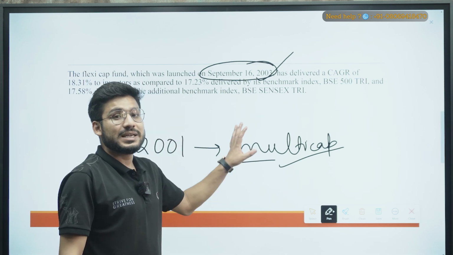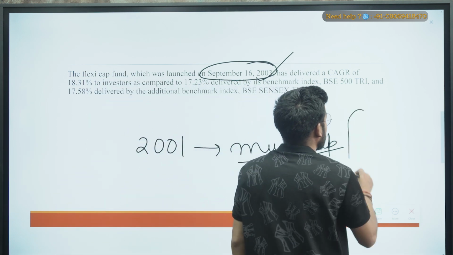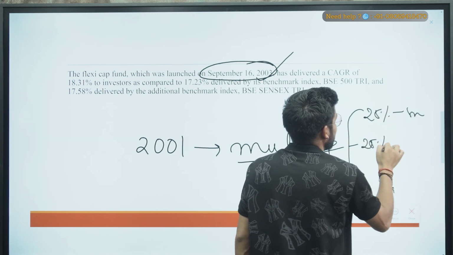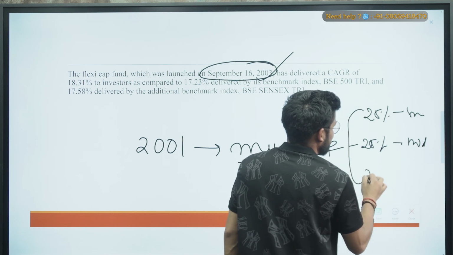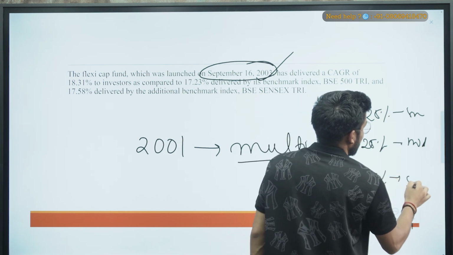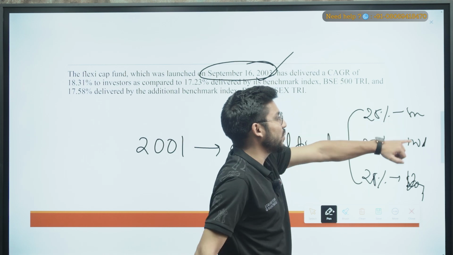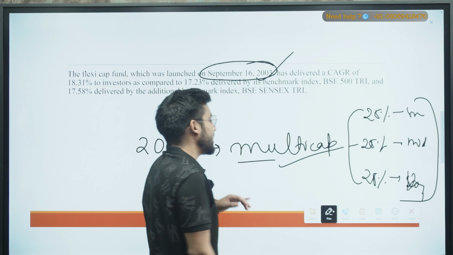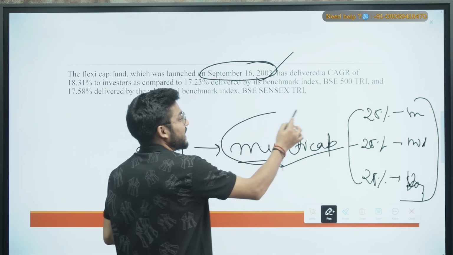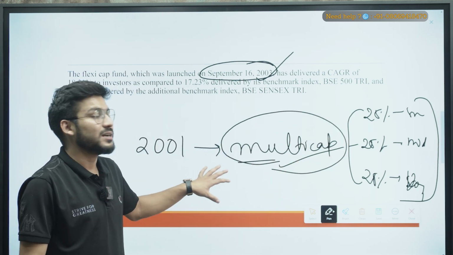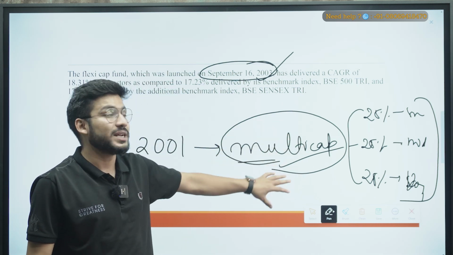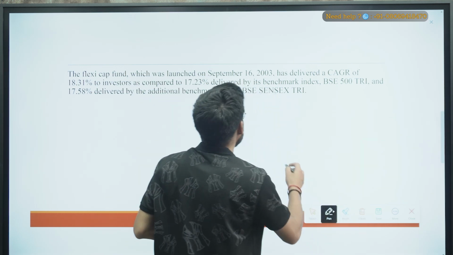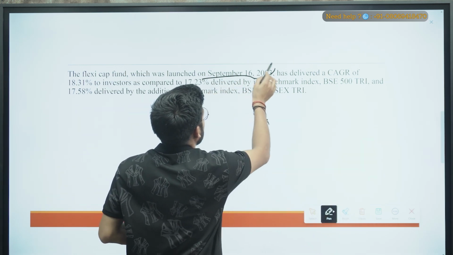Now multi cap is the fund that invests 25% each. For example, 25% in small cap, 25% in mid cap, and 25% in large cap. Okay, and it is mandatory for it. So that is why it is called the multi cap, right? And multi cap, we will discuss later why it is also a good alternative to the flexi cap, but let it go for now. Okay, so here I can see the flexi cap was launched in September 2003.